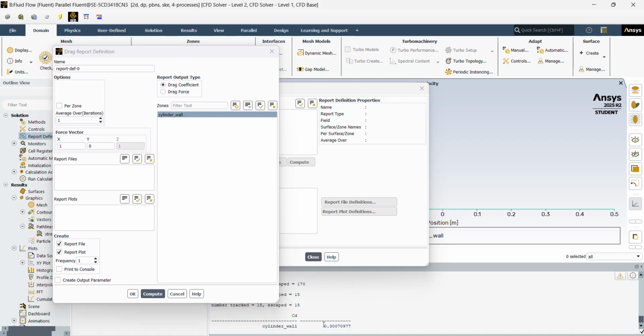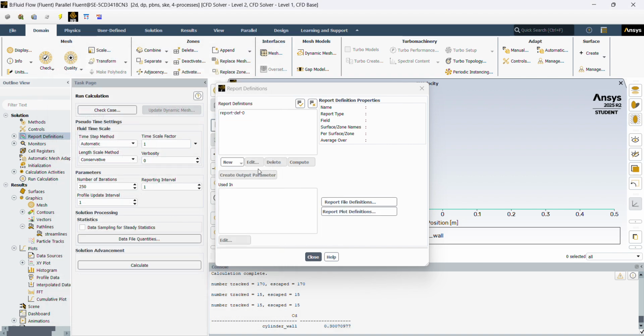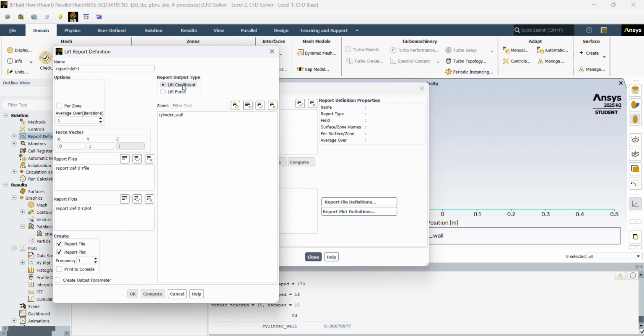And right here we have drag coefficient of 0.30070977. We're going to do the same for the lift coefficient. So come into force report, lift coefficient selected, cylinder wall, click compute. And there we have our lift coefficient as 1.371975.